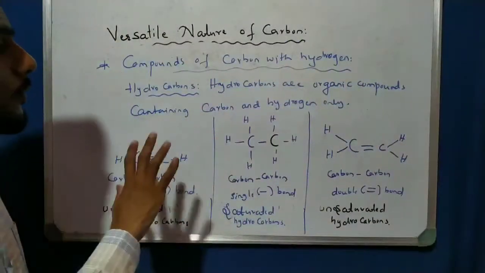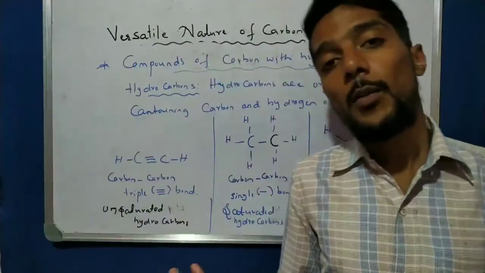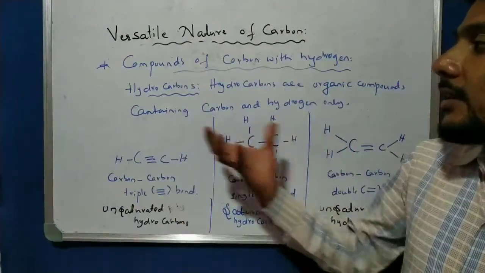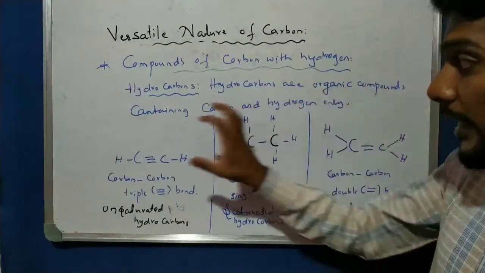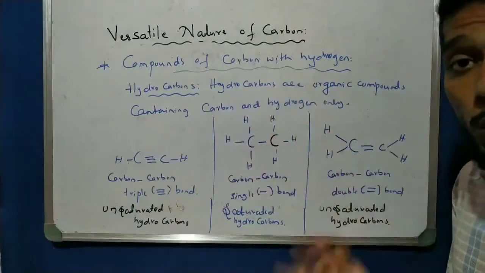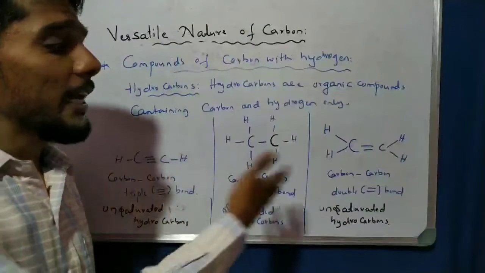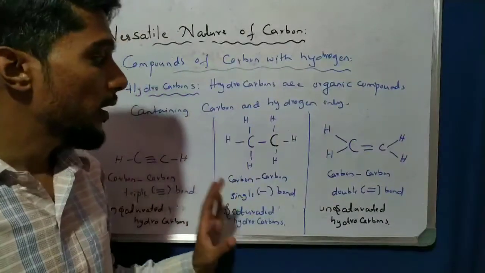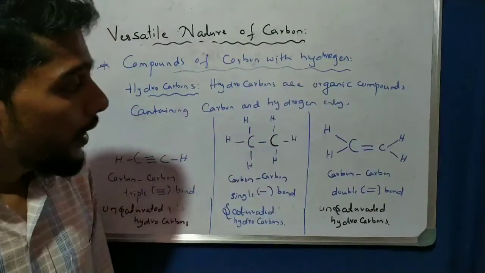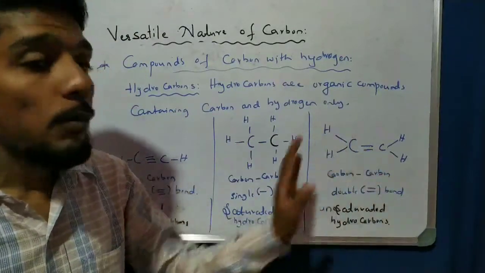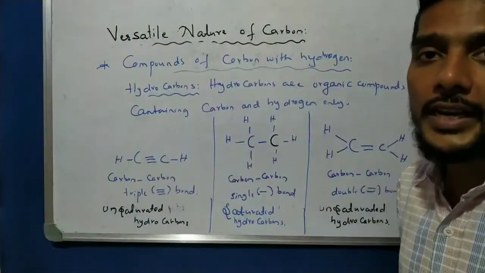Very simple explanation. In this chapter we only learn about carbon compounds with hydrogen, that is, hydrocarbons. What are hydrocarbons? Hydrocarbons are organic compounds containing carbon and hydrogen only. We observe three forms: carbon single bond between them, carbon double bond between them, and carbon triple bond between them. So three categories exist.